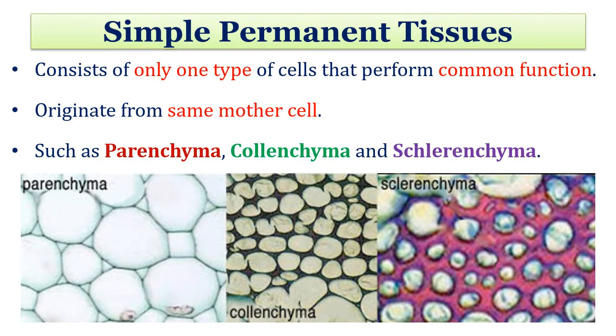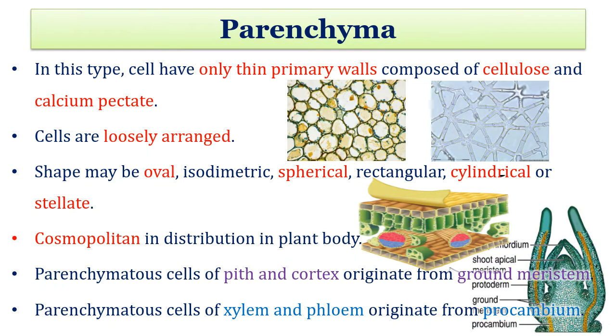So simple permanent tissues are of three kinds. One is the parenchyma, another is the collenchyma and the third one is the sclerenchyma. By looking at the image itself you can distinguish between the three types: parenchyma, collenchyma and sclerenchyma. Now let's talk about the parenchymatous tissues.